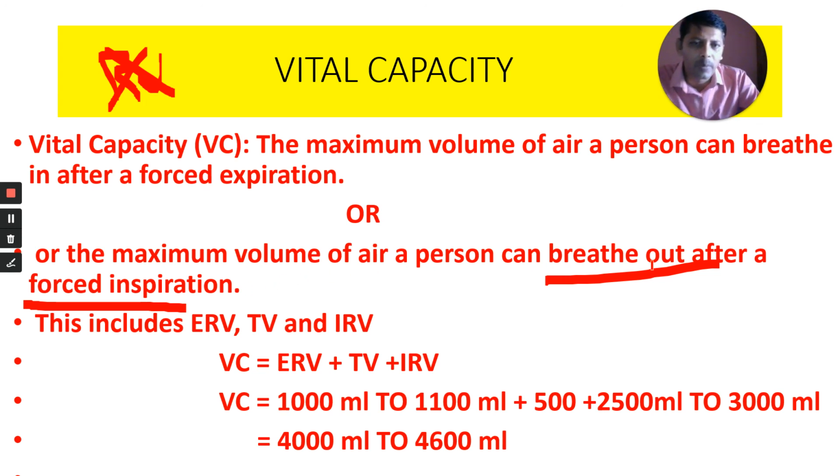Vital capacity is the maximum volume of air a person can breathe out after a forced inspiration. This includes ERV, TV, and IRV. You can add these all volumes, then you get the vital capacity. It is 4000 ml to 4600 ml, or 4 liters to 4.6 liters.